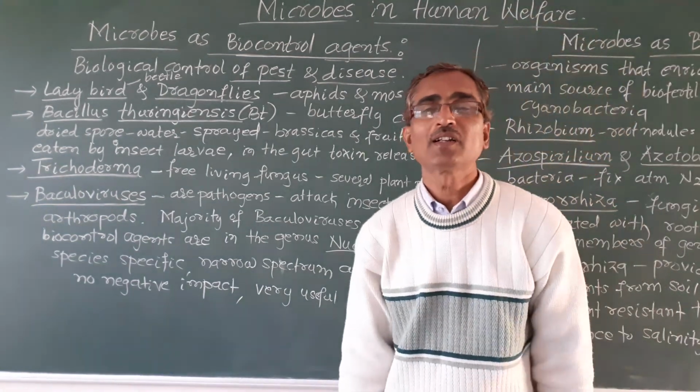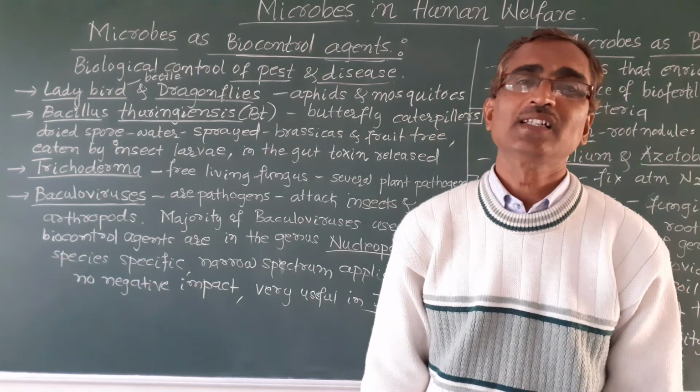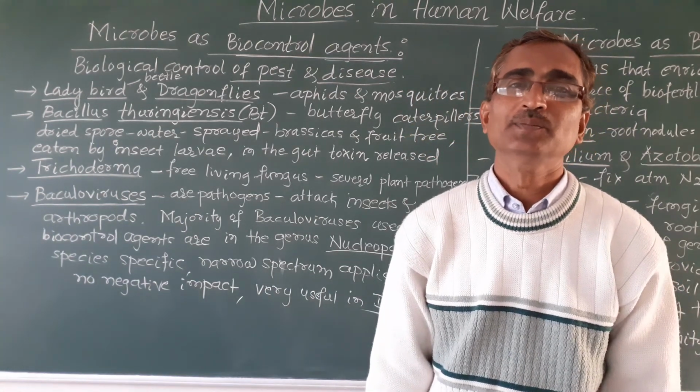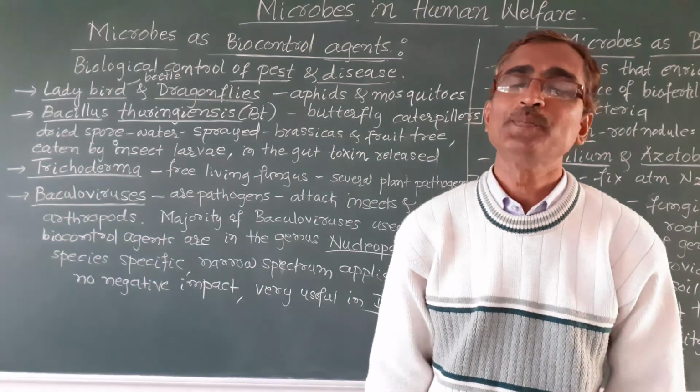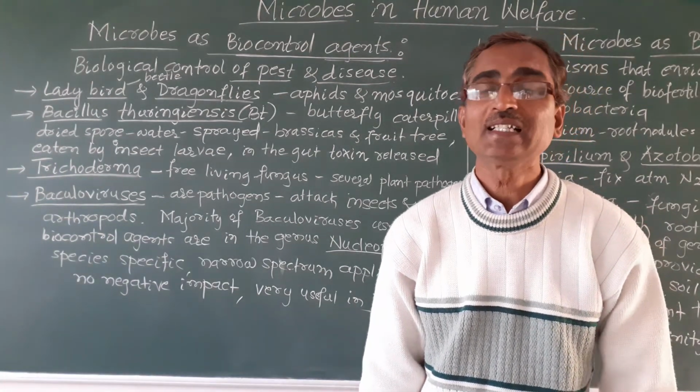Nowadays you are quite aware that plant disease and pests are major problems faced by farmers in agriculture.